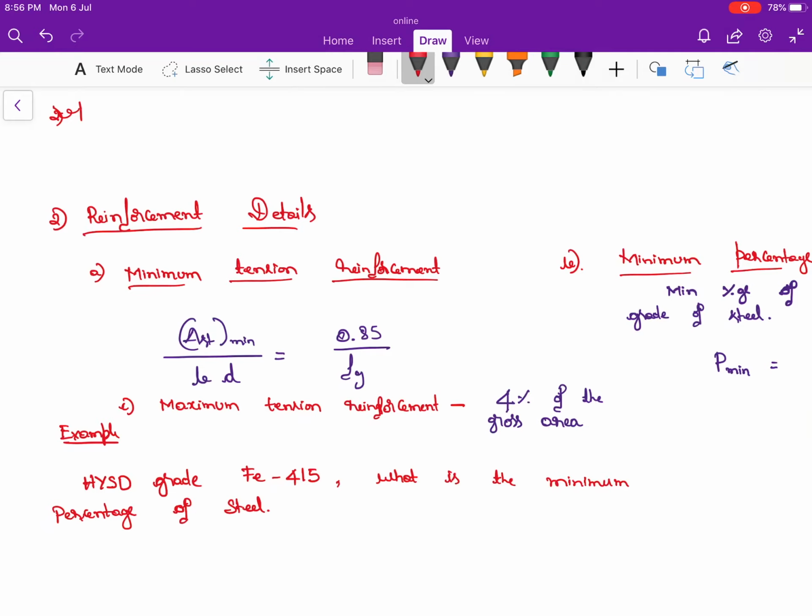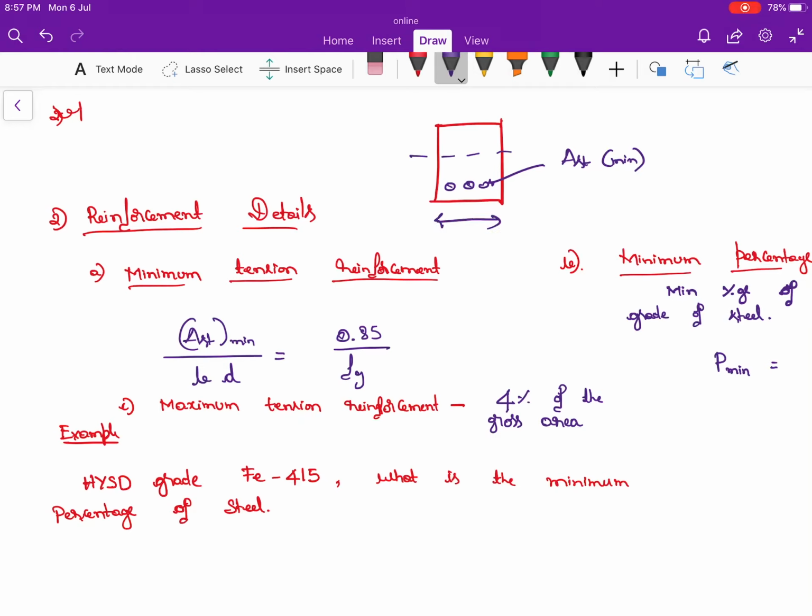So what is tension reinforcement, you know. Okay, minimum tension reinforcement. How to find the minimum tension reinforcement? For minimum tension reinforcement, the AST minimum, that is AST is nothing but the area of the steel, minimum divided by B into D, is equal to 0.85 divided by Fy. So let me take one beam like this and I am going to provide the reinforcement. In order to find the AST, the area of the steel in minimum, what is the minimum area of the steel that you are going to provide? In order to find this, you need to make use of this equation.